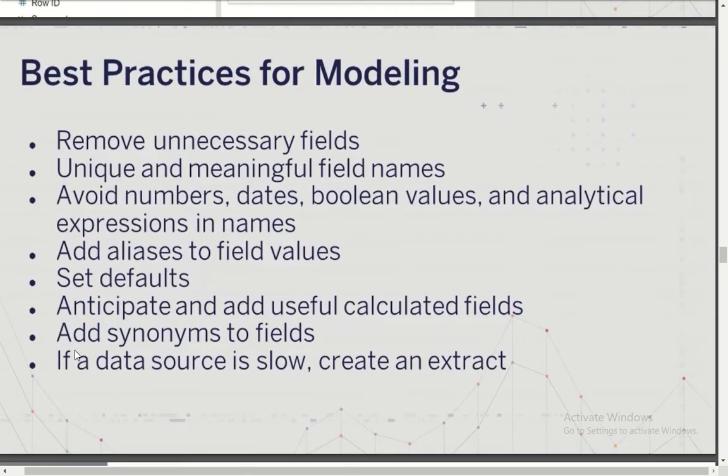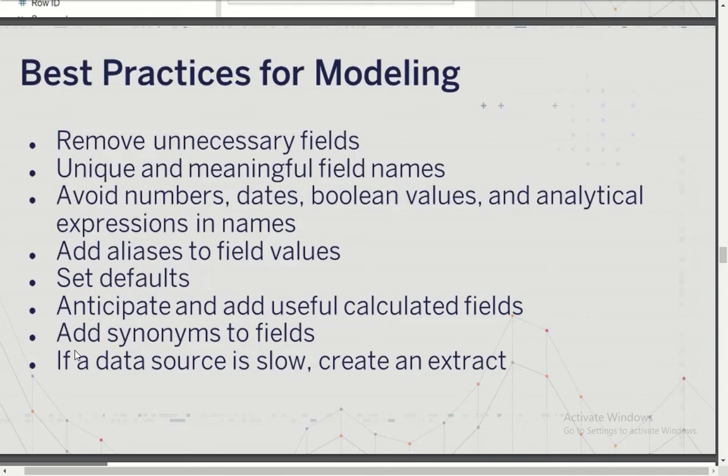So now what are the best practices for enabling Ask Data? Some of these practices might be ones developers are already following, but the first thing is to remove unnecessary fields. Previously, when there was no Ask Data, it was still fine, because your users would just see the dashboard.